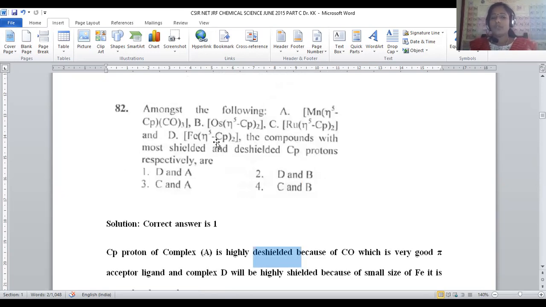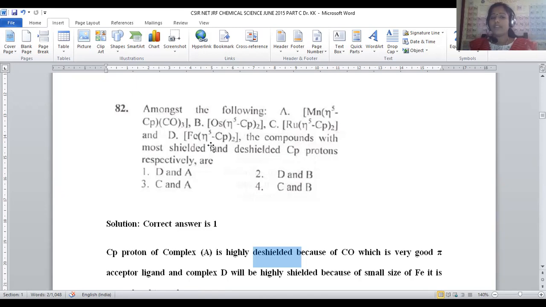Now, let us move on to option number 4. Manganese is a d5 system. Iron, followed by ruthenium, followed by osmium, are all of the same family, d6 systems only, right? When we compare iron, ruthenium and osmium, all of these are in a single group. Top to bottom, size will gradually increase because a new shell is added. So iron is 3d6, then ruthenium is 4d6, osmium is 5d6. Size gradually increases as we descend the group. That's the reason iron will be the smaller one.